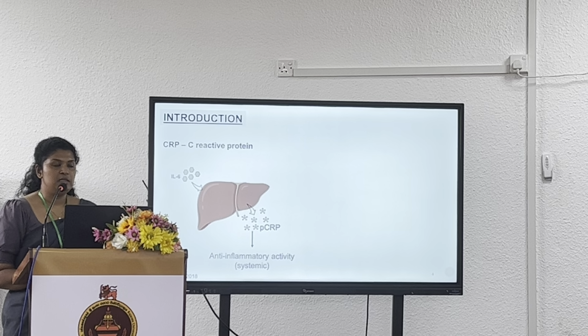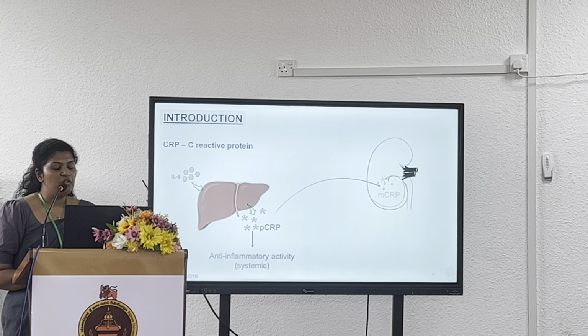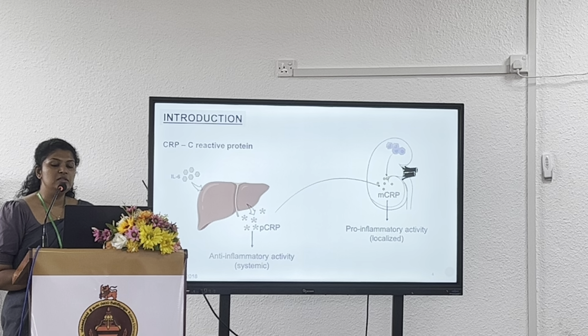The second biomarker we are going to discuss here is CRP, the well-known inflammatory biomarker. As we all know, this is produced primarily by the liver in response to interleukin-6. The molecular format of this hepatic CRP is the pentameric form with identical 5 subunits, and it has anti-inflammatory activity. Once this pentameric form reaches a localized area like the kidney, it is dissociated into monomeric CRP. In addition, the resident macrophages can also produce monomeric CRP in the localized area.